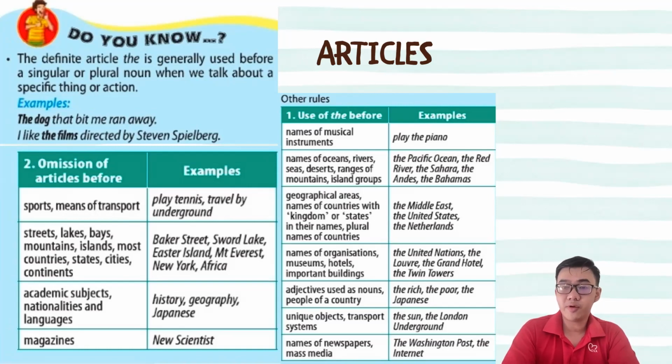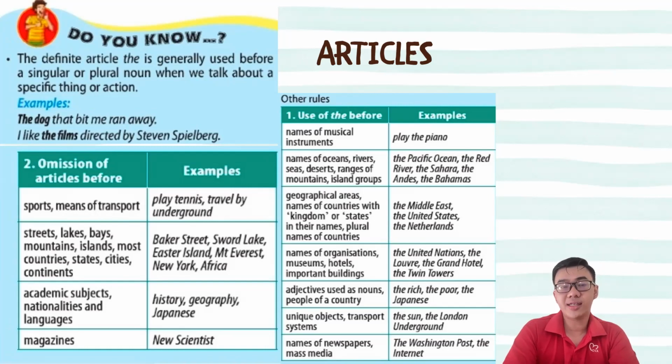And also, there are separate cases in which articles can be omitted, like before sport or means of transport. We don't use articles. For example, play tennis, travel by underground. Or before streets, lakes, bays, mountains, islands, most countries, states, cities, and continents. Let's look at the examples: Baker Street, Swan Lake, Easter Island, Mount Everest, New York, and Africa.